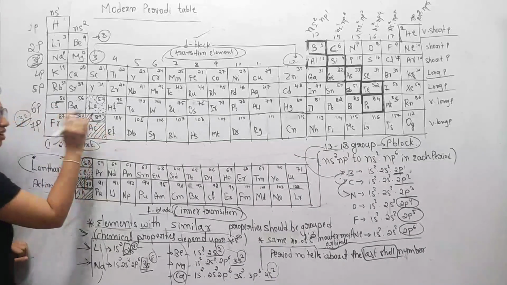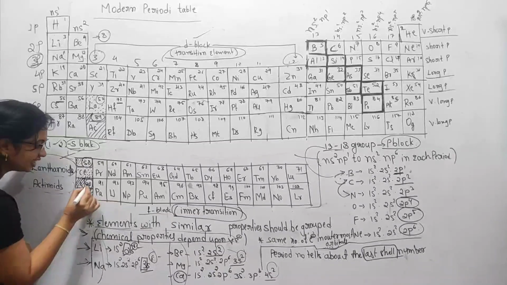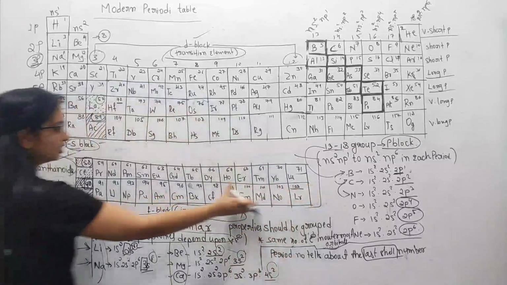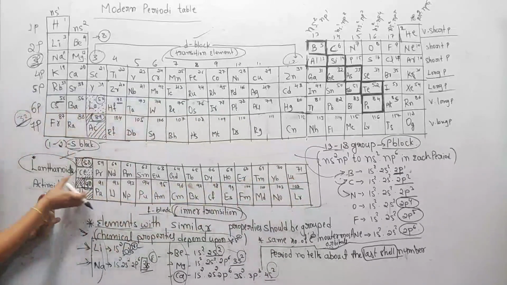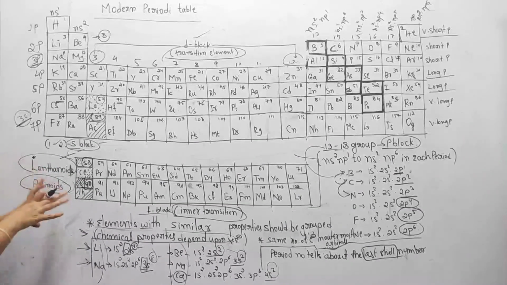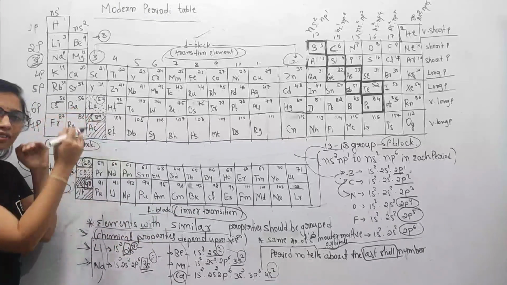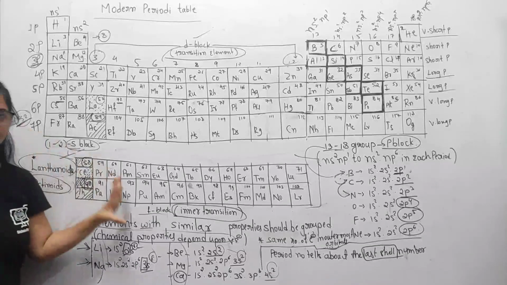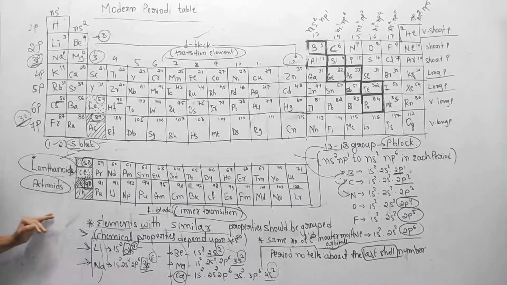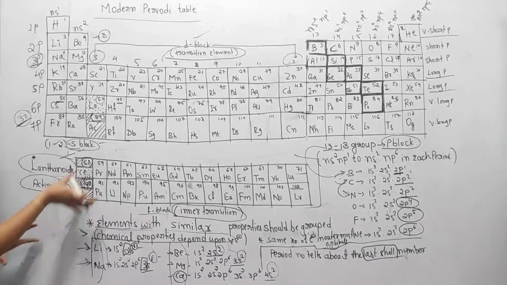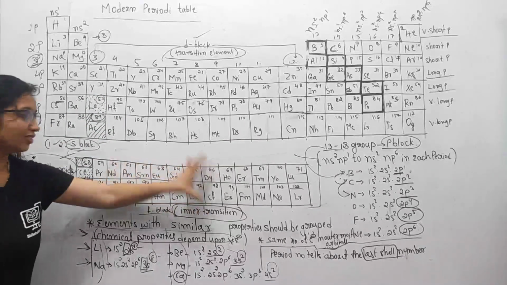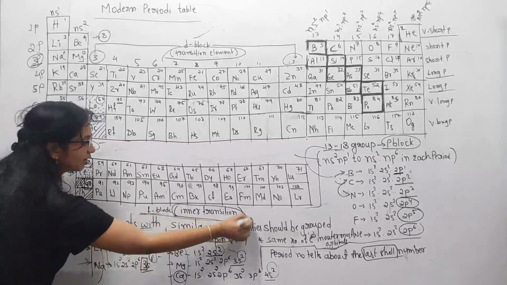After the 89th element, I write the 90th element here. So the 90th to 103rd elements all have similar properties. That's why this series is called actinoids. He kept these f block elements out of this table only because of their properties. These are very rare earth elements, and they have radioactive properties. So they are totally different from these elements, and are kept outside of this table. So these are called f block elements.